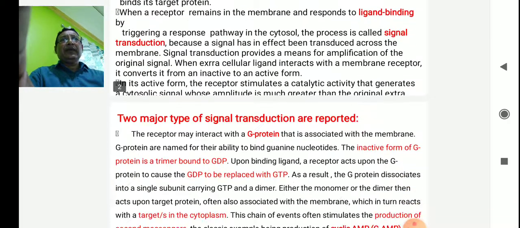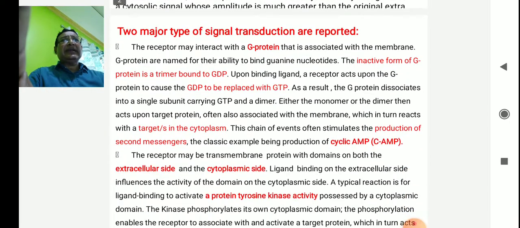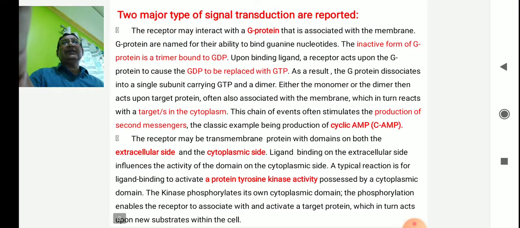In my next slides, I would like to give the two major types of signal transduction that are reported. The first one is where the receptor may interact with the G protein that is associated with the membrane. G proteins are named for their ability to bind guanine nucleotides. Inactive G protein is a trimer bound to GDP.